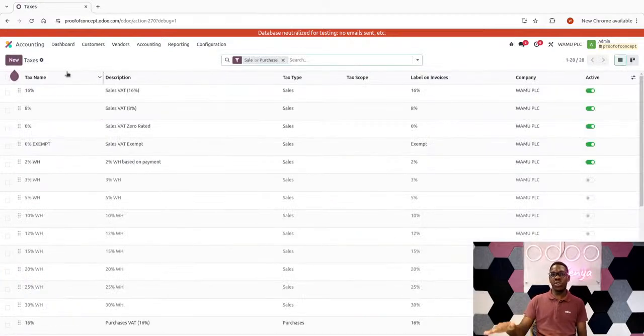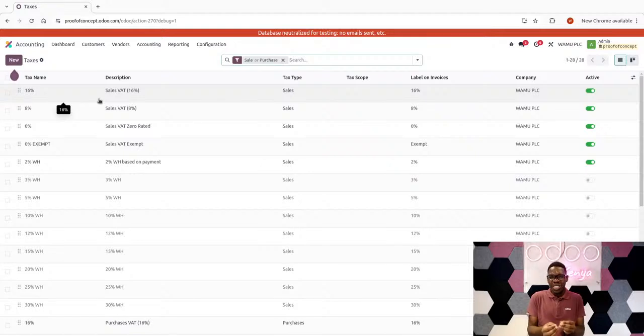So a tax is simply the individual record. Like say I charge 16% value-added tax. But a tax group simply means a group of taxes that are underpinned together with the same principles. For example, locally here, a good example could be value-added tax. You could be having various types of value-added tax. You could be having the generic value-added tax at 16%. Then you could be having value-added tax, for example, specific for petroleum products, let's say 8% or 16%. So you could be having various types of value-added taxes. That's why all these types are pinned together into one group called a VAT group. So the concept between taxes and tax groups, especially when you're configuring the taxes from scratch, is to understand how you can define your groups properly.